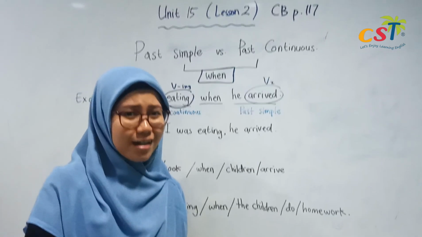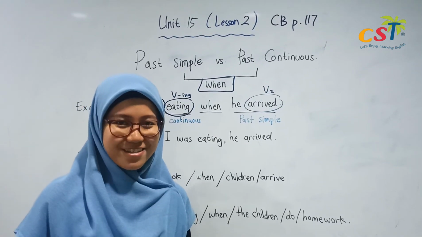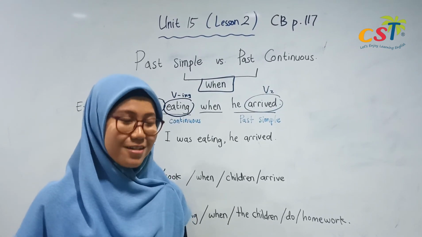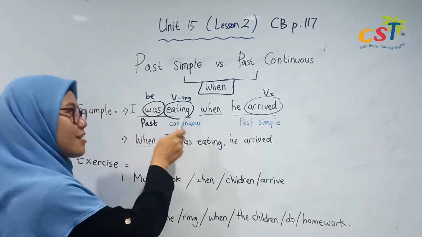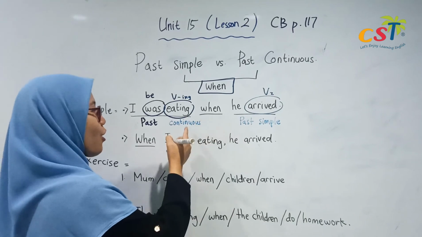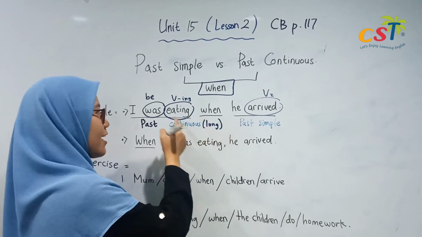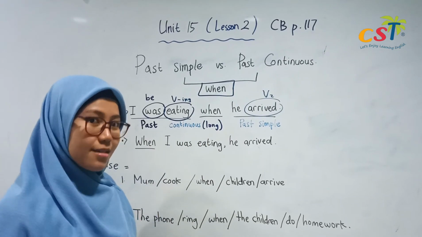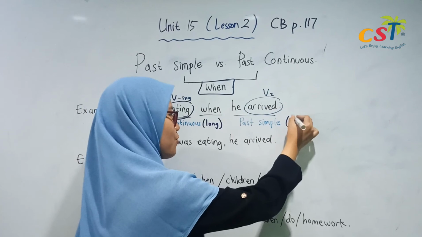But if someone arrived, it only takes 1 or 2 seconds, right? That's why for this example, we can say that I was eating is a long action. Okay, this one long action. I was eating. And for the he arrived, this one is a short action.